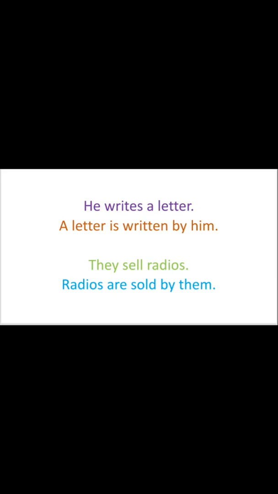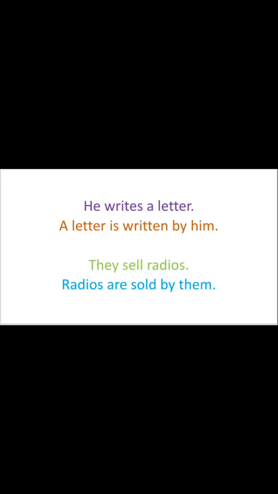That's why is has been written after the letter, and the third form of the verb write, written, is added, followed by by him. For he, we have to write him at the end of the sentence. So the first sentence is in active voice, while the second one is in passive voice.